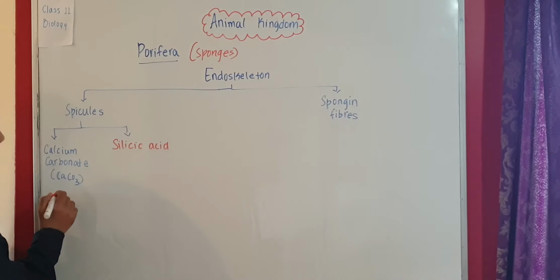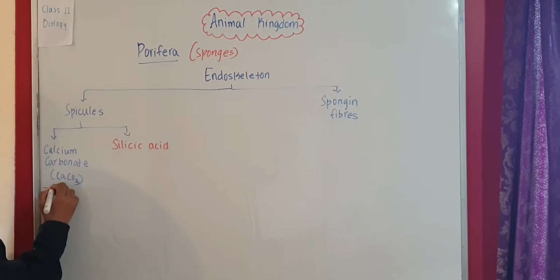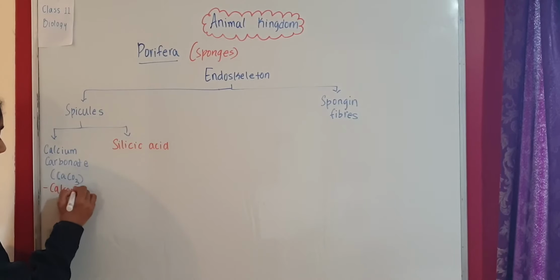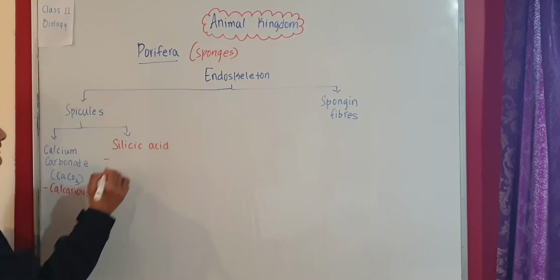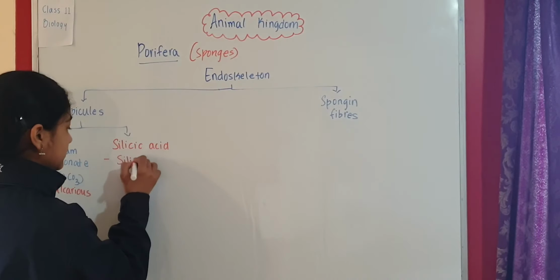If they have calcium carbonate, the spicules are called calcareous spicules, and if they have silicic acid, they are called siliceous spicules.